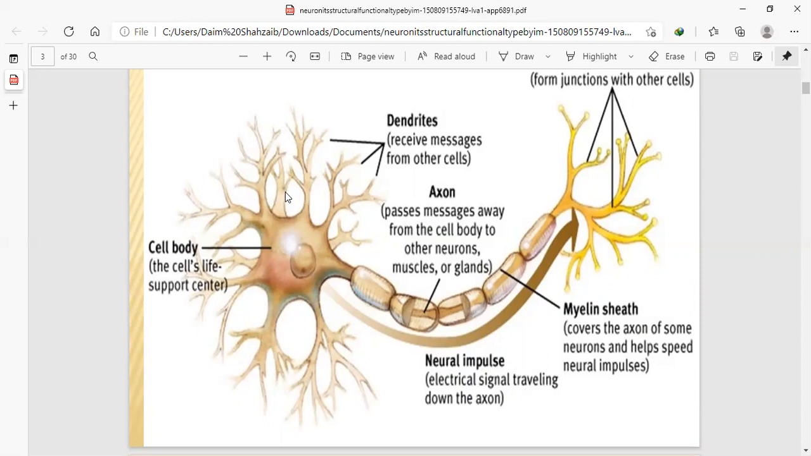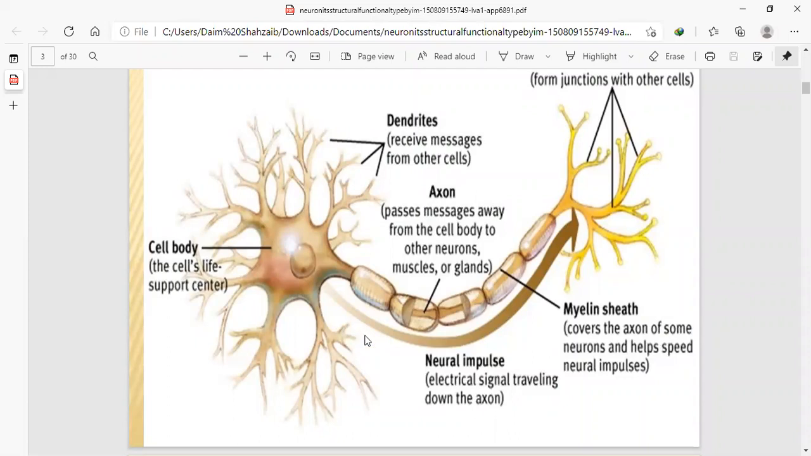Firstly there are dendrites, then axons are the chains that are connected to the dendrites. So dendrites basically receive messages from other cells. Firstly, the message comes to the dendrites through other nerves or other neurons, and through the axon, a passageway, from the cell body the message is transferred to other glands, other neurons or other muscles where the axons are attached.